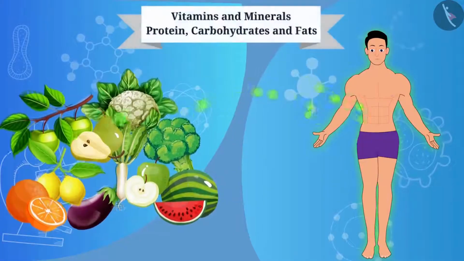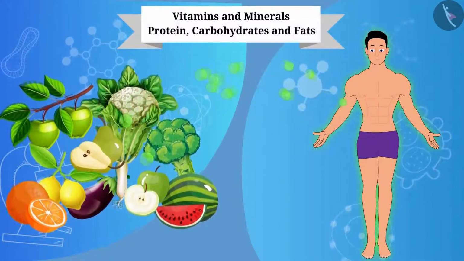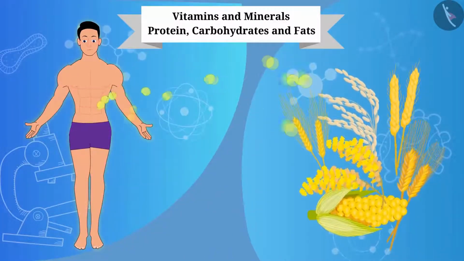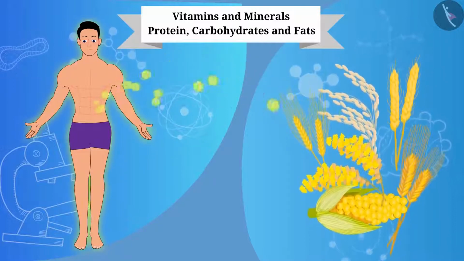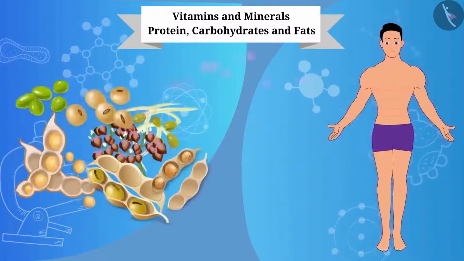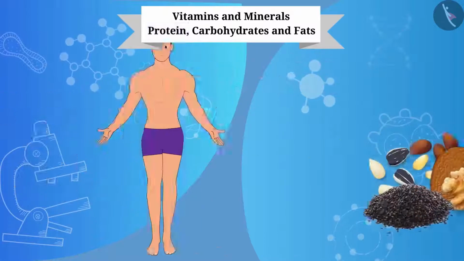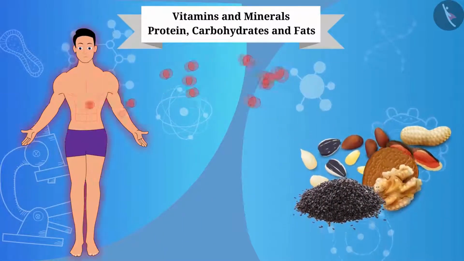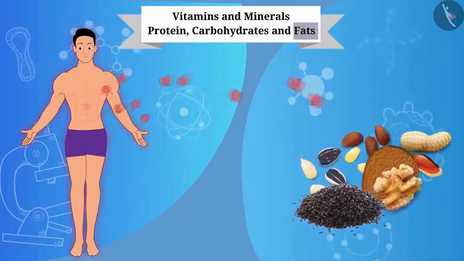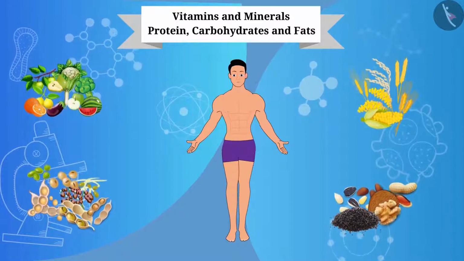Vegetables and fruits provide a small amount of protein, carbohydrates, and fats in addition to vitamins and minerals. Grains like wheat, rice, and maize provide us with carbohydrates for our energy needs. Pulses like gram, pea, and black gram provide protein. And soybean, groundnut, and oil seeds, including sesame, provide essential fats. Well, we got to know how important fruits and vegetables are for the human body.